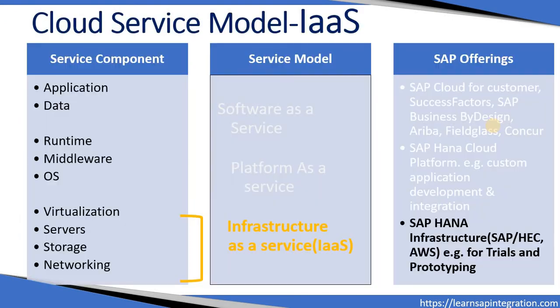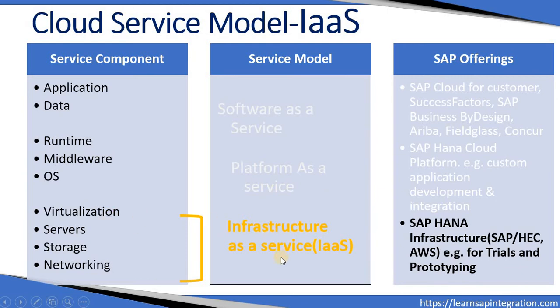Okay, let's move on. Now we'll give a little more detail on these models. See what all the service components are available in a typical software environment. We have applications, data, runtimes, middleware, operating systems, and on the server side we have virtual machines, servers, storage, and network. These service components we broadly divide into the three models we discussed.